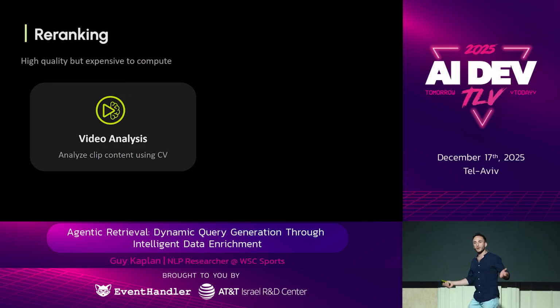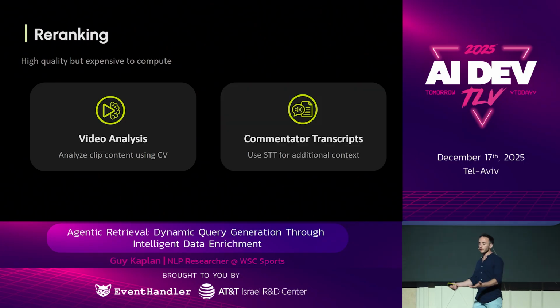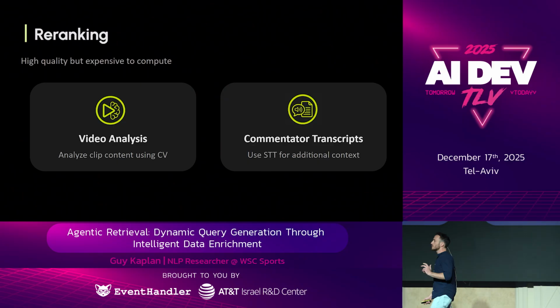So let's start by looking at what investigation tools we have in our case, okay? For example, we can use video analysis, computer vision, just like a human would actually open the video. We also have commentator transcripts. We can use speech-to-text algorithms and extract the text, and we can have a fairly good signal. If the commentator said he broke the record, that could maybe point us in the right direction. Okay, but those are very good signals, but we can't run them on all of the candidates or even all of the database. That's not practical. These need to be used selectively, only on the top candidates or candidates that we are unsure of.